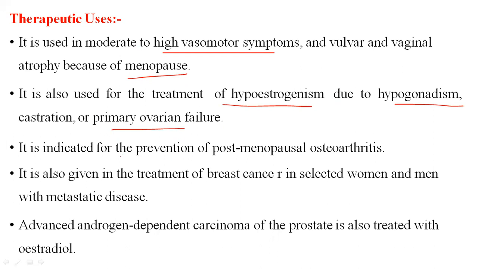It is indicated for the prevention of postmenopausal osteoporosis. It is also given in the treatment of breast cancer in selected women and men with metastatic disease. Advanced androgen-dependent carcinoma of the prostate is also treated with estradiol.